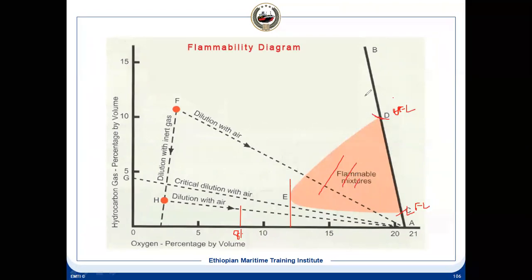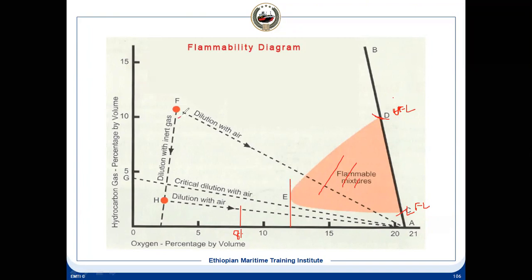Above this is too rich, because the hydrocarbon percentage is too high. Below this is too lean. Too lean means the oxygen percentage is so high it will not catch fire. And this is the flammable range. And you have the dilution with air line, and this is the critical dilution line.